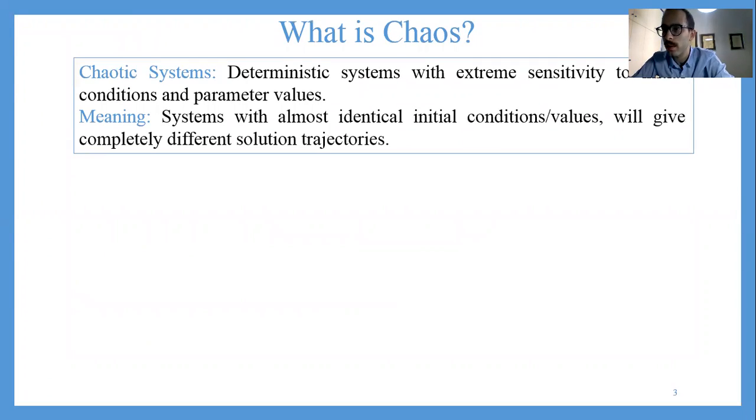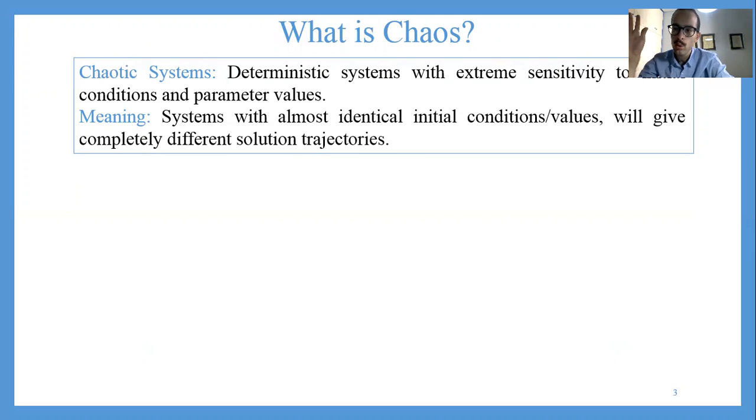I'm sure you have all heard the term. In physics and mathematics, by chaos, we refer to deterministic systems that showcase an extreme sensitivity to initial conditions and parameter changes. And by that, we mean that the systems are by no means stochastic. So we talk about deterministic systems that showcase an extreme sensitivity to initial conditions. And by that, I mean that if we change slightly the initial value or a parameter of the system, the solution trajectory will be completely different from before.